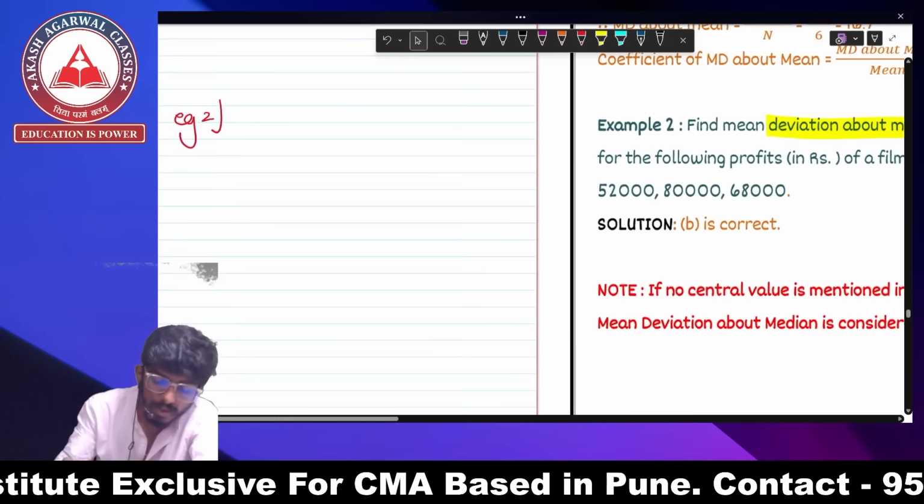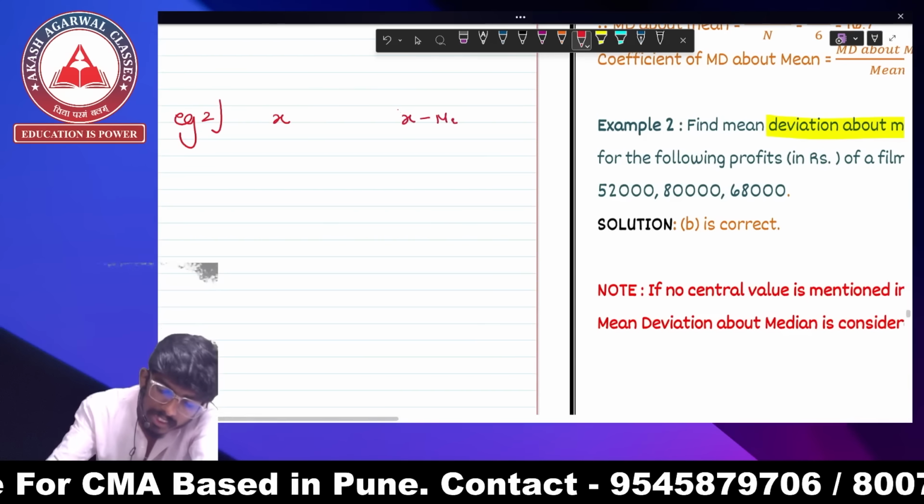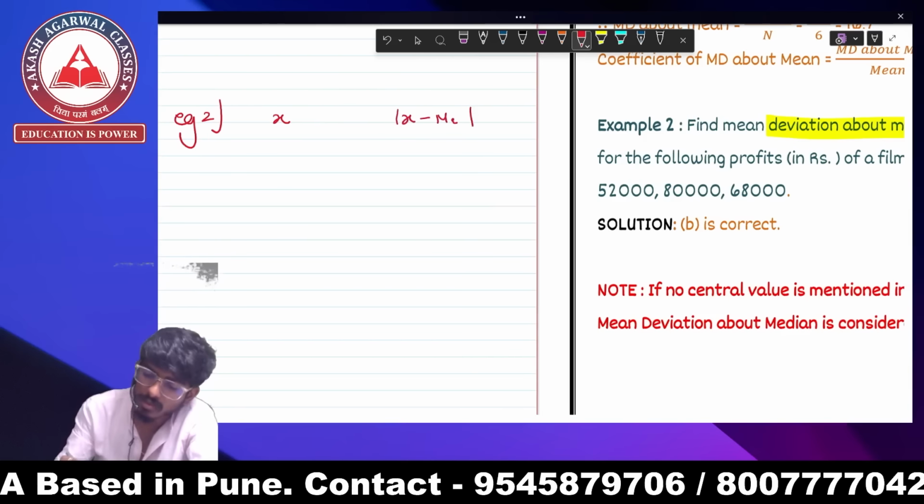So example number 2 has x, and x minus median over here. Let's see x.